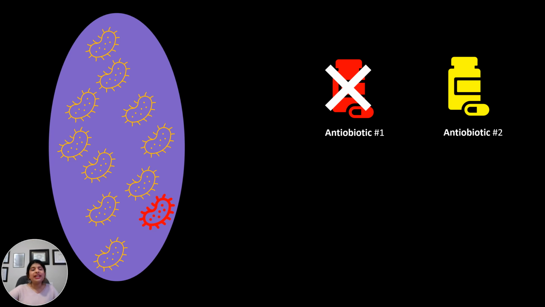And for that, what do we need? Another antibiotic. Because this yellow bacteria would be resistant to this red antibiotic. So now we need another antibiotic, and I've coded that with yellow. But now these will slowly die in the population.